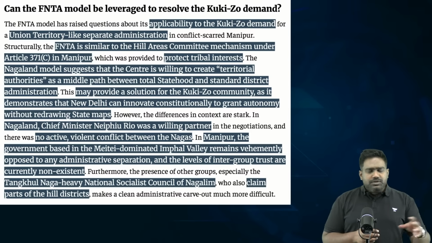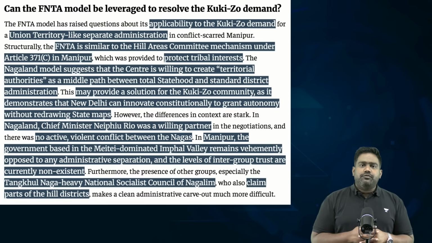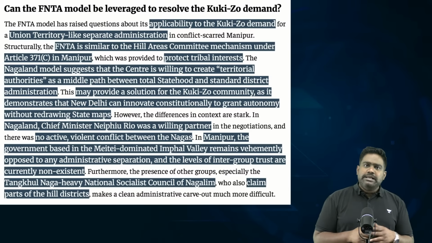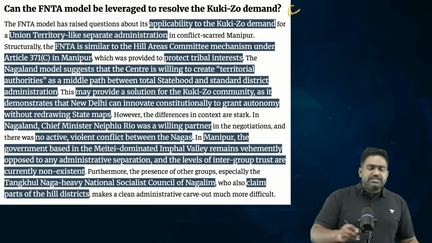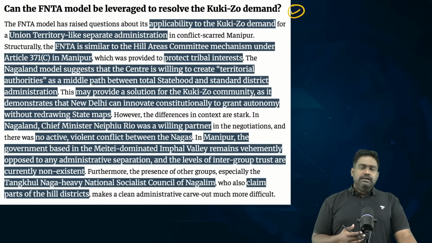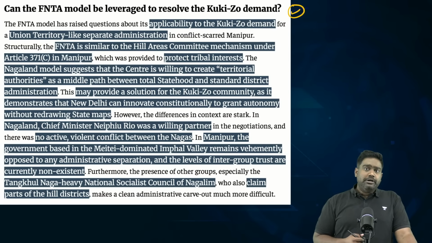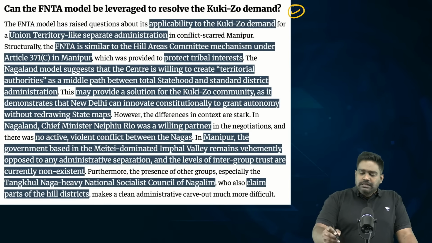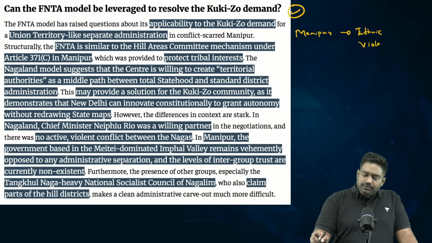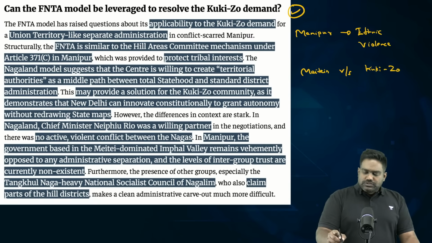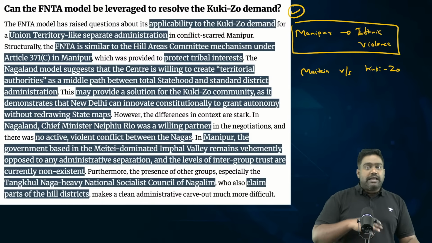So similarly, we've dealt with many other developments, from statehood movements to separatist movements. India has dealt with them quite effectively, and showing this willingness to devolve powers and grant more autonomy and authority has been a time-tested practice to address these local aspirations. Now the question is, can we apply this model to Manipur, where there is ethnic violence, which has been raging since 2023 between the majority Meitei and the minority Kuki-Zo community? So the article says definitely the model can be replicated.